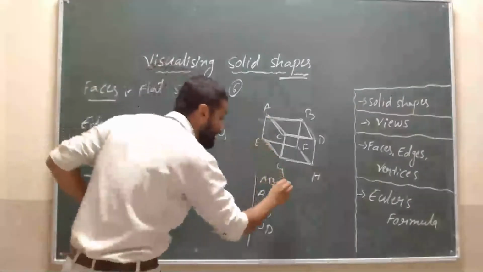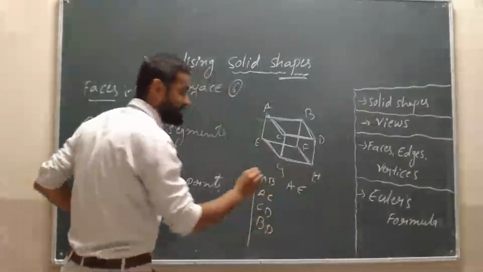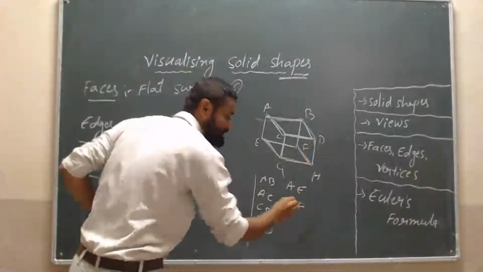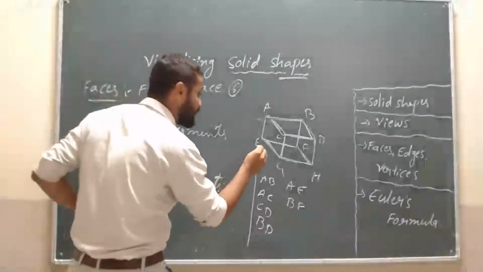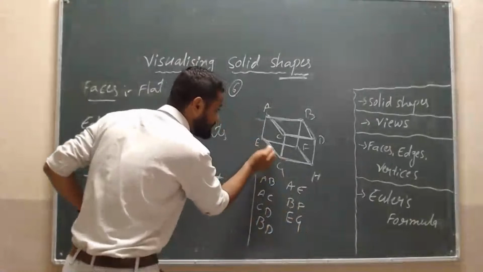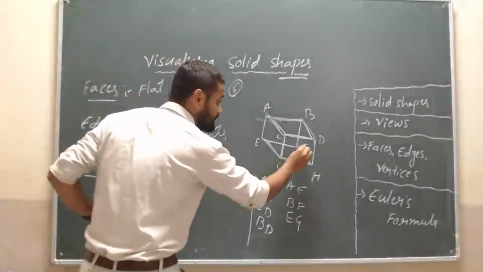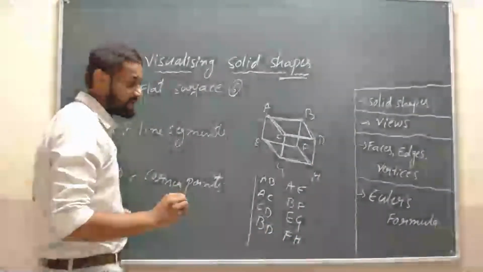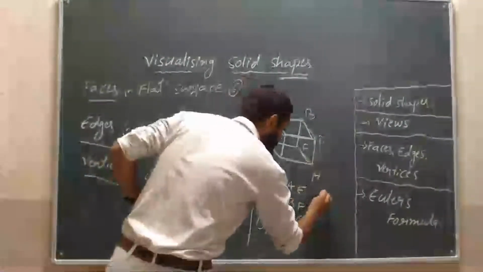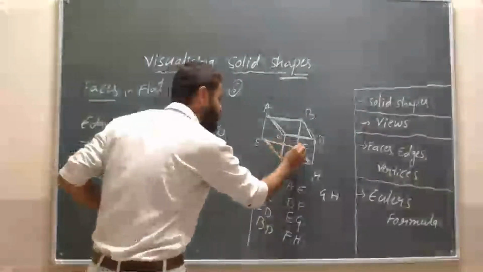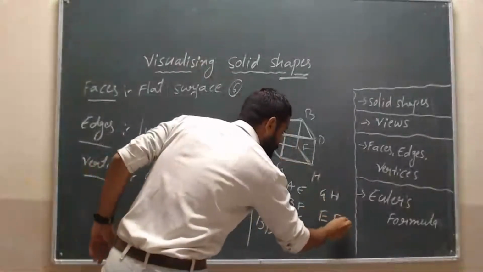Concentrate. And AE is also a line segment, and BF is also a line segment, students. Then again EG. EG is also a line segment, and FH. FH is also a line segment. Then GH. GH is also a line segment, and as usual EF is also a line segment.